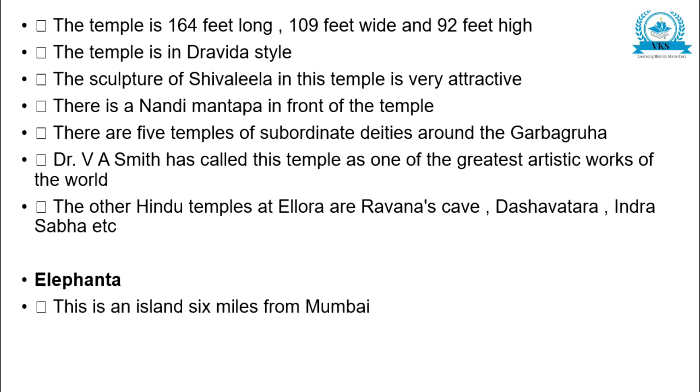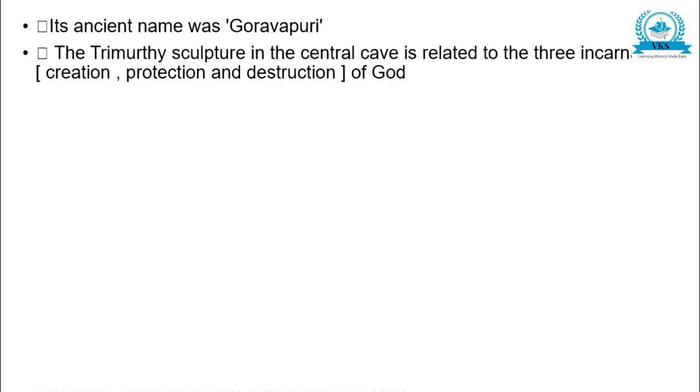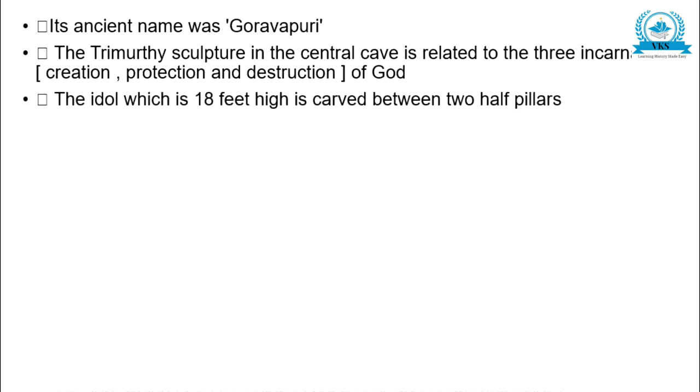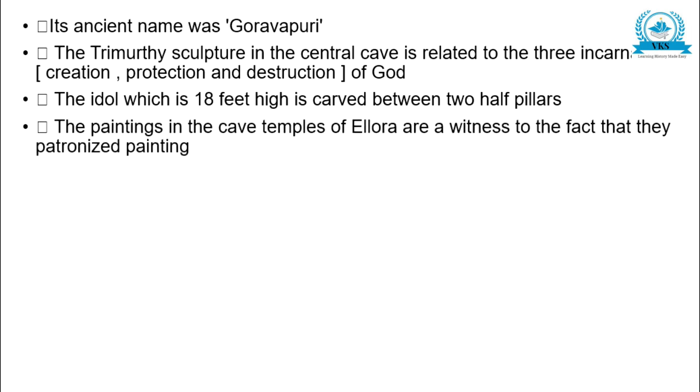Elephanta is an island 6 miles from Mumbai. It has 7 caves and its ancient name was Gauravapuri. The Trimurti sculpture in the central cave is related to the 3 incarnations of God: creation, protection and destruction. The idol, which is 18 feet high, is carved between 2 half pillars. The paintings in the cave temples of Ellora are a witness to the fact that they patronized painting.